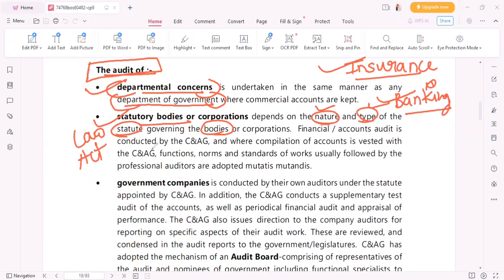Financial or accounts audit is conducted by CNAG. We know that, right? Government entities, statutory bodies or corporations, the auditor is who? CNAG, Comptroller and Auditor General of India. And where compilation of accounts is vested with CNAG, functions, norms and standards of work usually followed by professional auditors are adopted. This means that if CNAG is responsible to do the audit, then whatever the responsibility of CNAG is, that is compilation of accounts, what all functions there are of CNAG, the standards of work, everything is to be followed similarly as CNAG does, right?